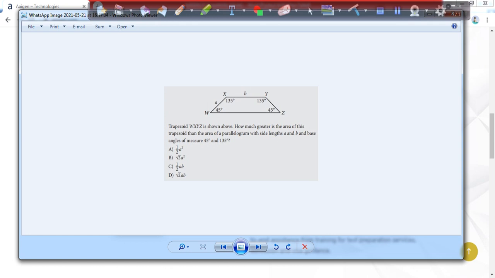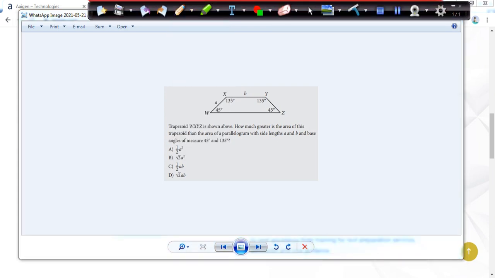I'm sure most of you have taken your 2 minutes, and very few might have solved. Even those who have solved might have got the wrong answer. There are 4 options, you can check the options. Who got the wrong answer or could not solve, look at my explanation. See how simple the question is, but unnecessarily we complicate. SAT makes us think too much, and that will not help you. He is asking how much greater is the area of the trapezium than the parallelogram formed with the same sides A and B.